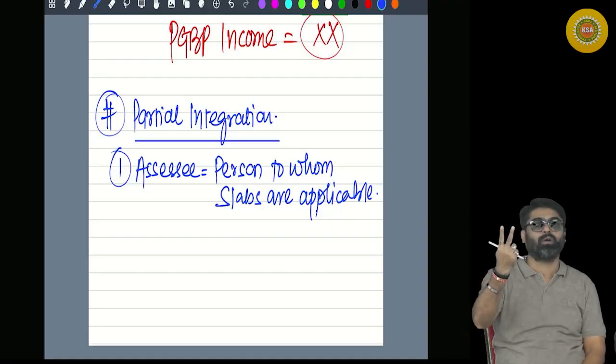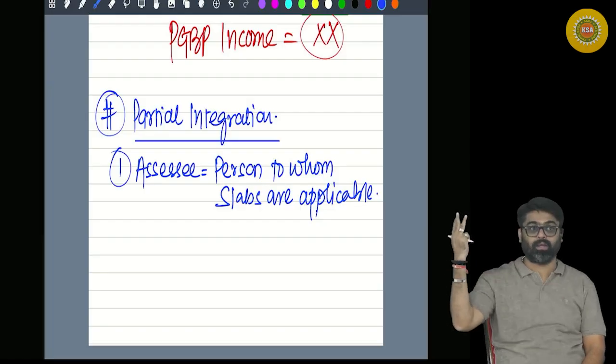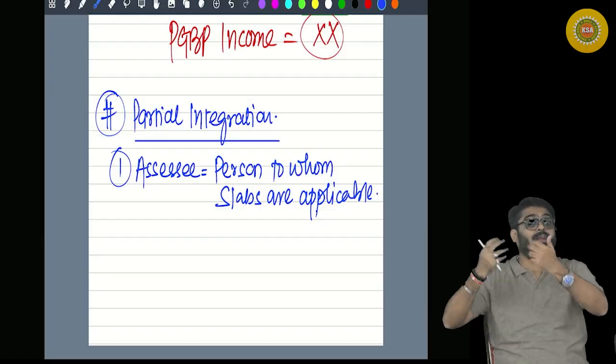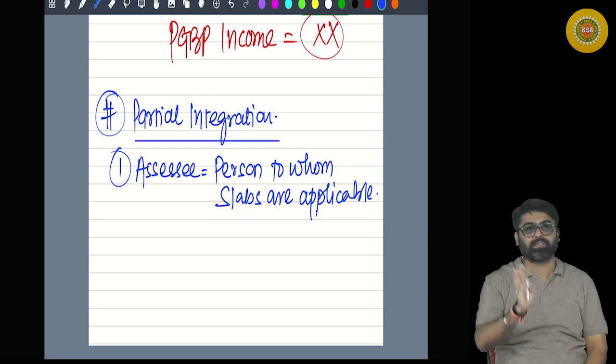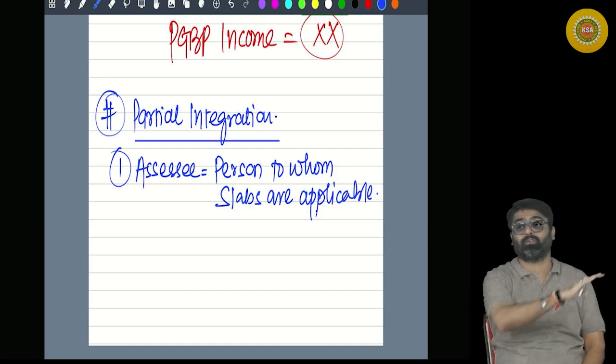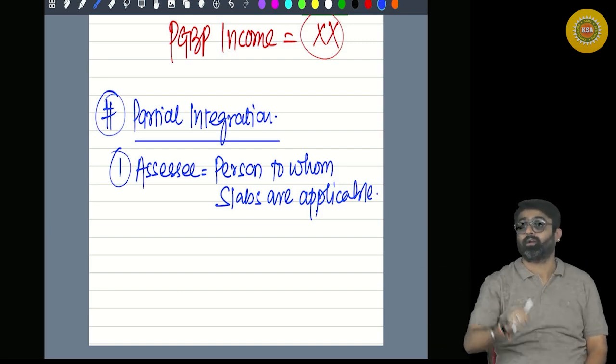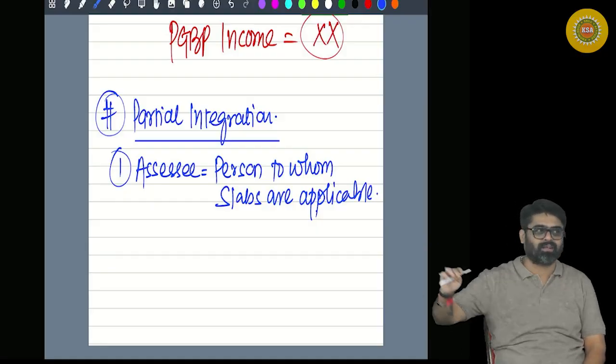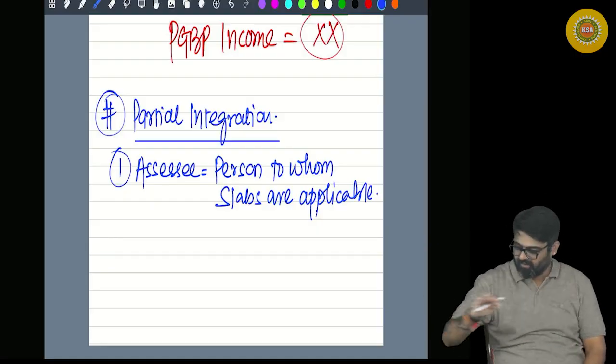HUF, AOP, BOI, AJP have progressive rates of tax. Which type of assessee does not have progressive tax? They have a flat rate. Companies, flat 30%. Partnership firm, flat 30%. LLP, flat 30%.